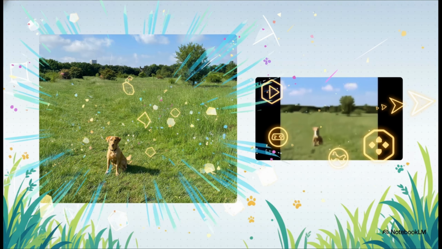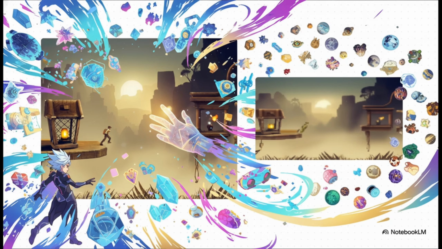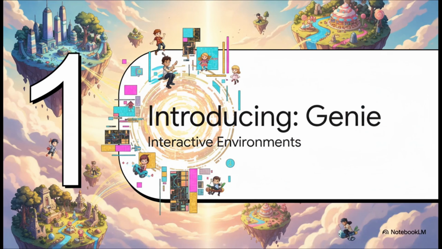How wild is that? This is where it gets really crazy. You can feed it AI-generated art, these wild, fantastical images that only exist in the digital realm, and it turns that into a playable game. The creative possibilities here are just endless. It's staggering. All right, so what is this magic?